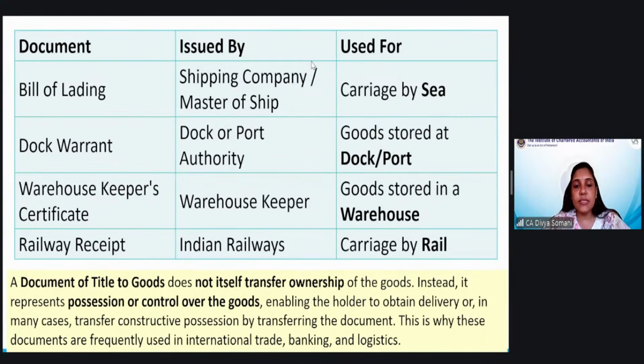If goods are lost in between deliveries, Chaitanya is asking what happens if goods are lost in the delivery. Again, imagine who is seller, who is buyer, basically who is the owner. So the question again and again lies in the main topic: who is the owner? If seller is the owner, then again you have to check whether it is a case of sale or agreement to sell. So everything you have to link and then you have to check.